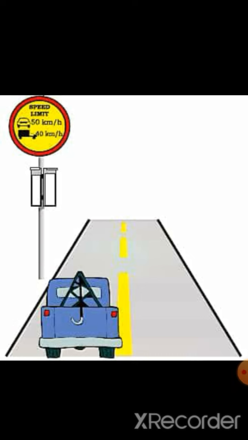Then, if you want to find distance covered in unit time, how will we get? Speed is equal to distance traveled by time taken. So we will have 20 by 5, which is 4 meter per second. If direction is also specified along with the speed, then we call it velocity. 4 meter per second towards east, it becomes velocity. Speed in a given direction is called velocity.